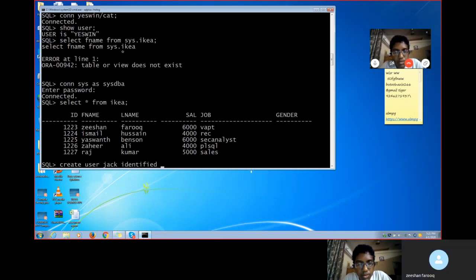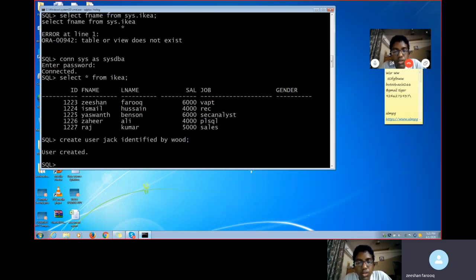Identified by any password I can give. Let's take any password, we can make it as wood. Wood, we will give it like this. Now I'm just clicking here, enter. The password we gave is wood.